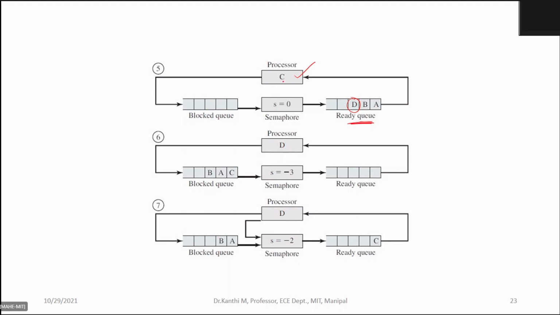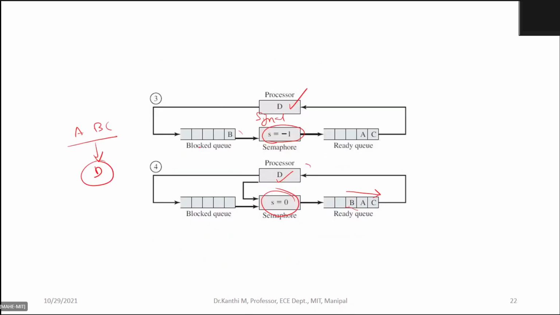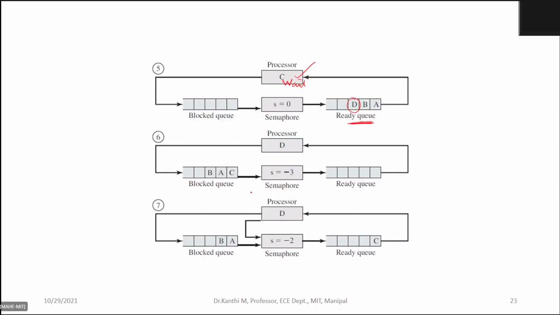Now C will get a processor chance, and it will initiate the wait. If you look at the previous value, it was 0, then it will become -1, and after C, B will get a chance.